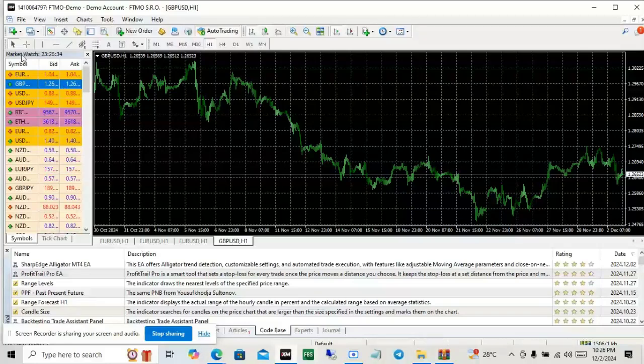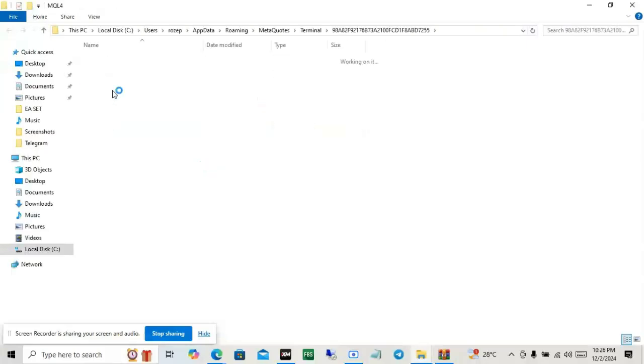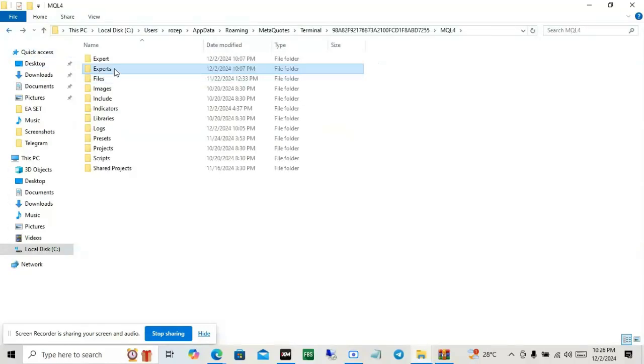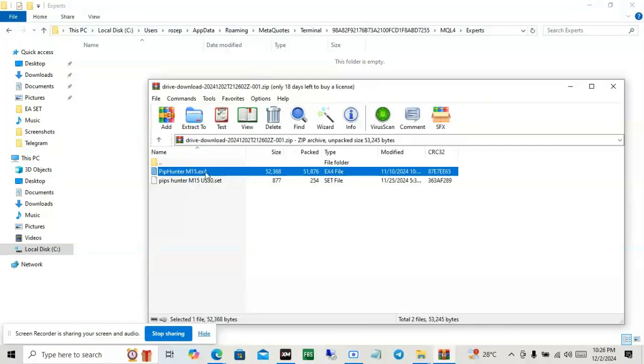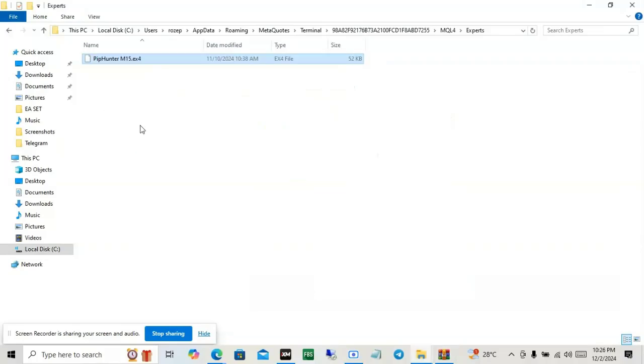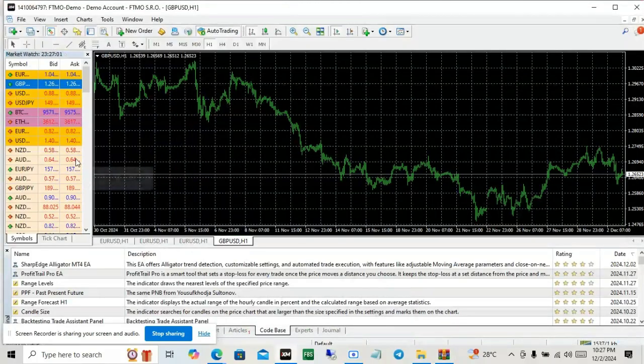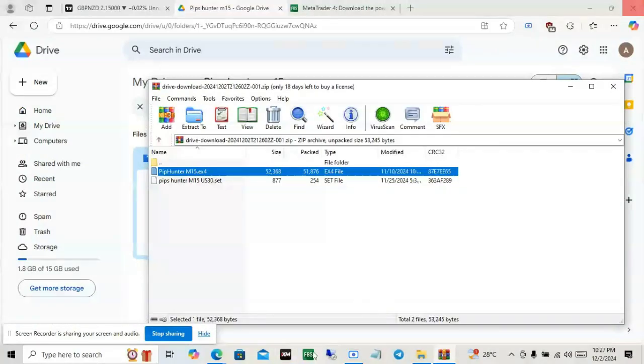So on MT4 click on File, then Open Data Folder, then click on MQL4. Then again click on Experts. Then paste the EA. Right-click and paste, or drag the EA to the folder. Close the MT4 and reopen it again.